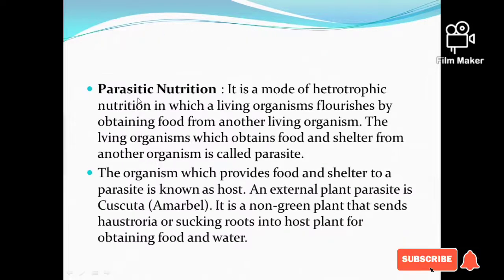The next one is parasitic nutrition. It is also a mode of heterotrophic nutrition. In this, one living organism depends upon another living organism for its food and shelter. So this is called parasitic nutrition, and it is a relationship of parasite and host. The living organism which obtains food and shelter from the other organism is called the parasite, and the organism which provides food and shelter to the parasite is called the host.